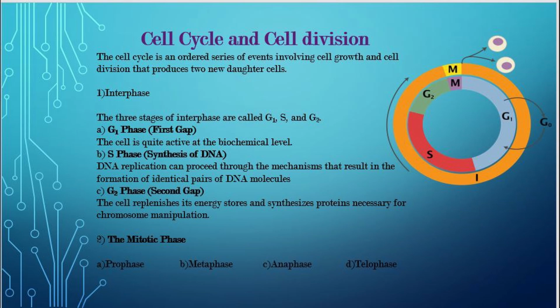M phase can also be memorized in the form of an acronym PMAT, Pre-Medical Admission Test. P stands for prophase, M stands for metaphase, A for anaphase, and T for telophase. After the actual division of the cell, it enters into a temporary resting stage, which is also known as quiescent stage or G0 stage. So I hope with this explanation, you are able to understand the cell cycle and cell division. Thank you.